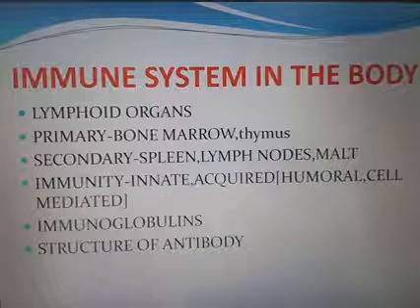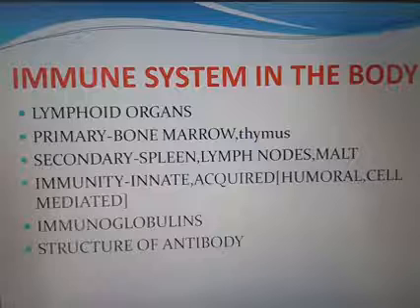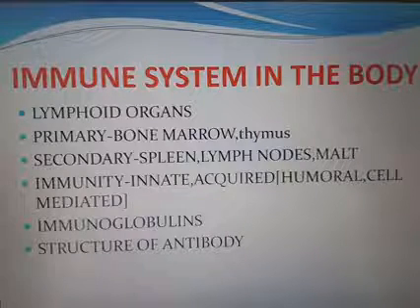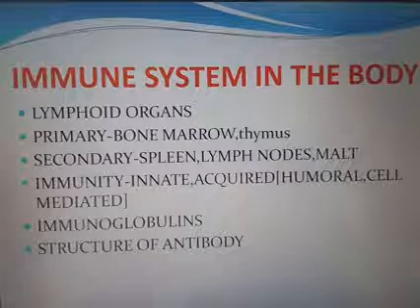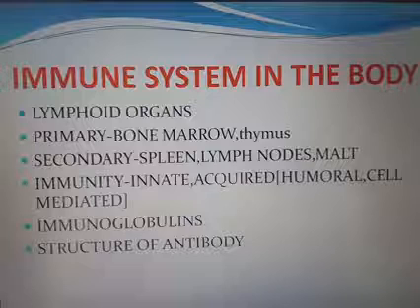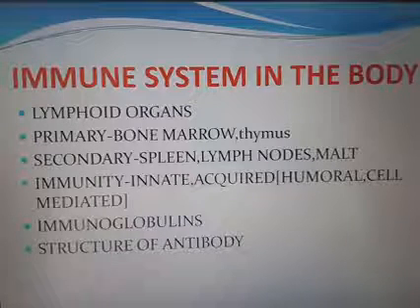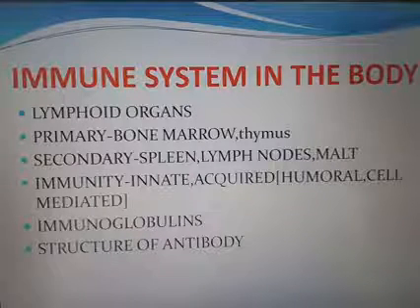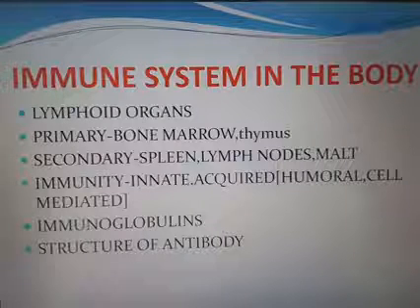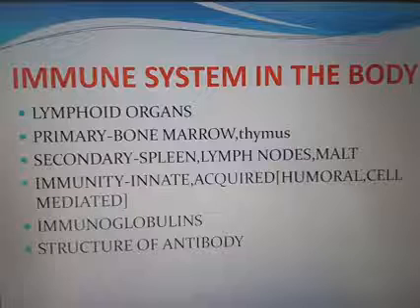Acquired immunity is the immunity acquired during the lifetime of an organism. It is pathogen specific and can differentiate between self and non-self. It gives protection against foreign agents.